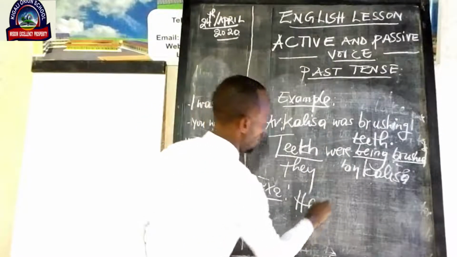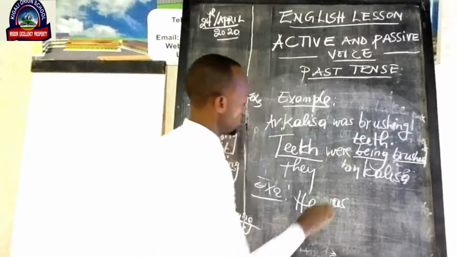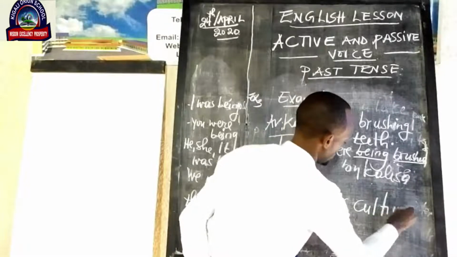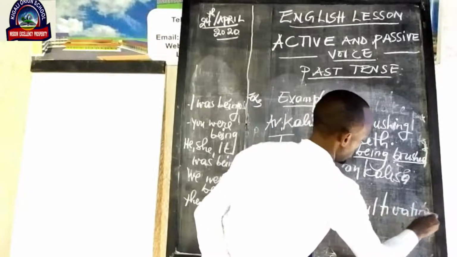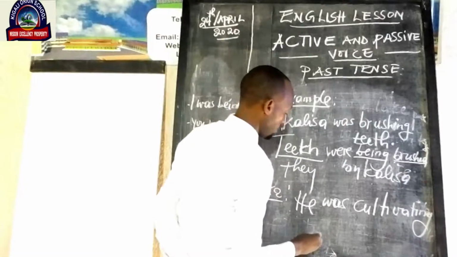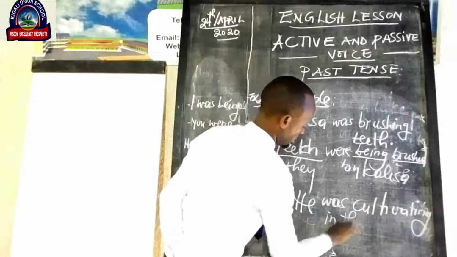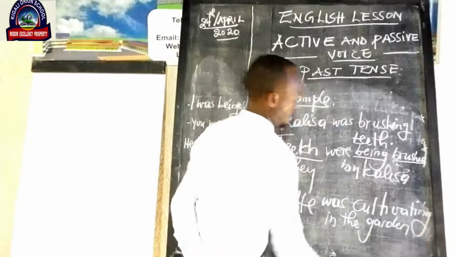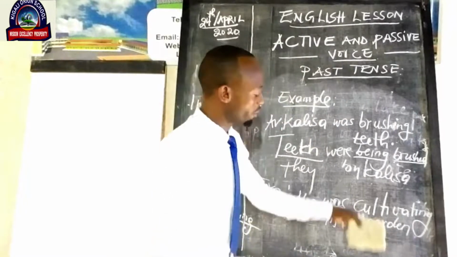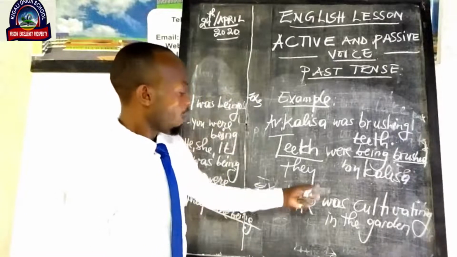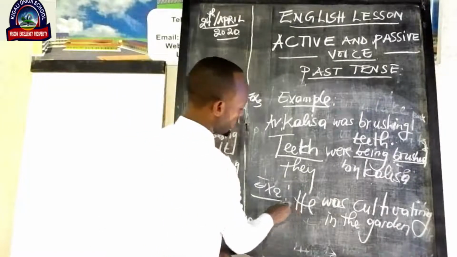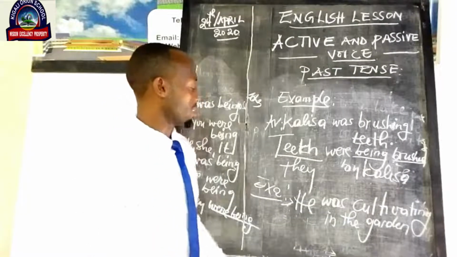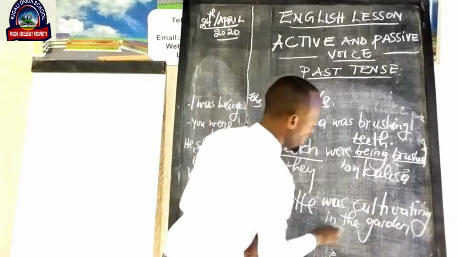He was cultivating in the garden. What does it mean? Our sentence is in past continuous tense. How can I change it into passive voice? I begin with the object.